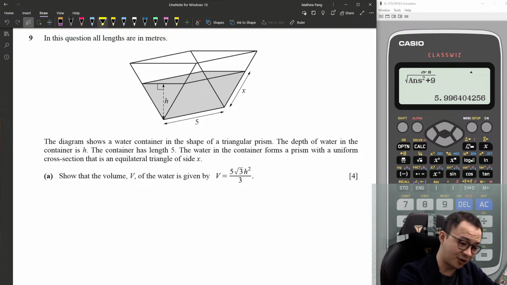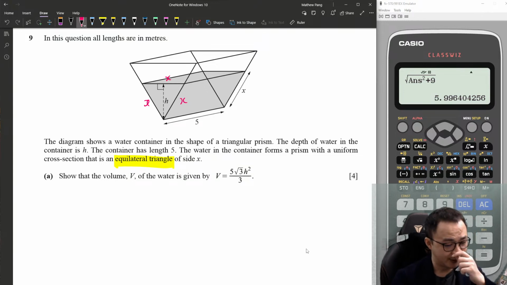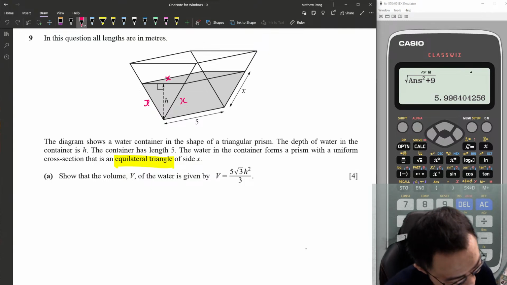Luckily I saw it, equilateral triangle with side x. So I know here is x, here is x, here is x. Any more information I have? Okay.